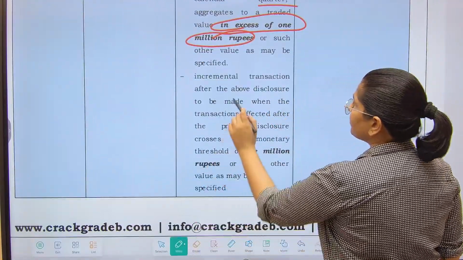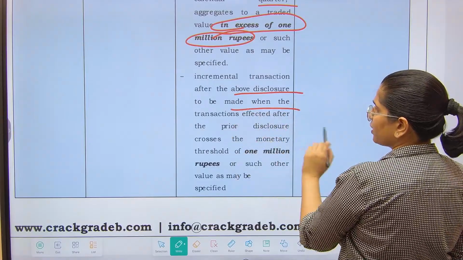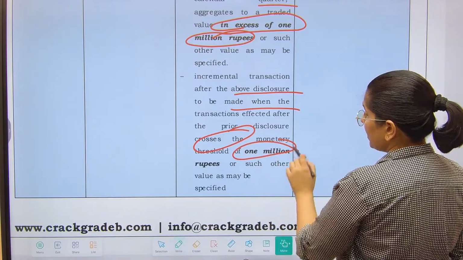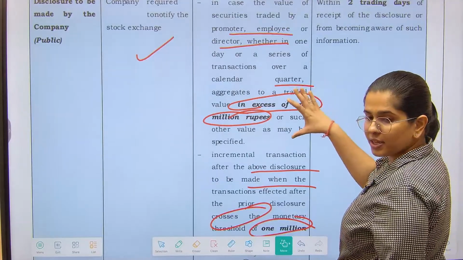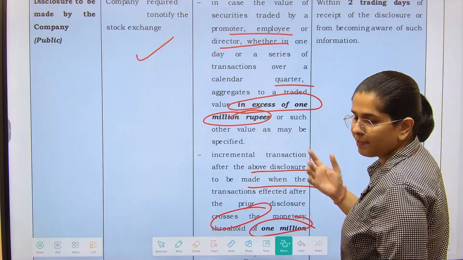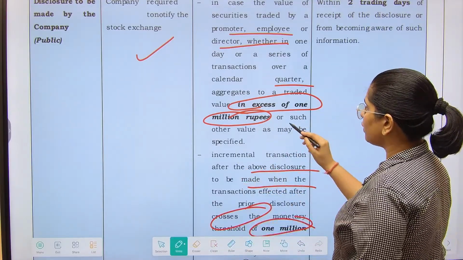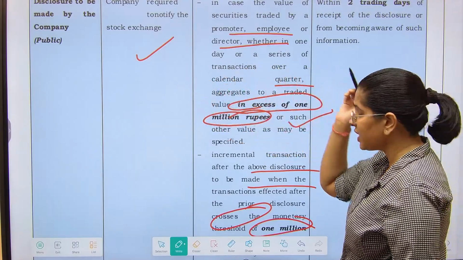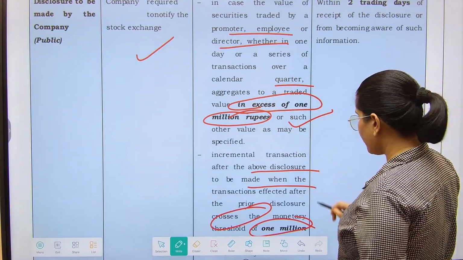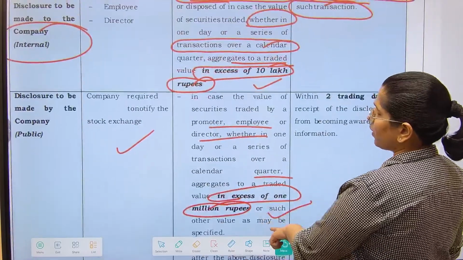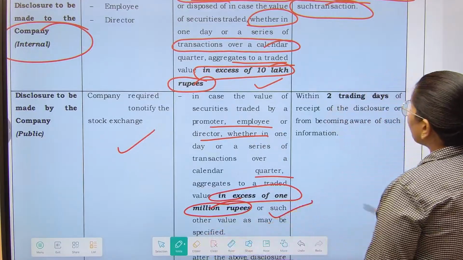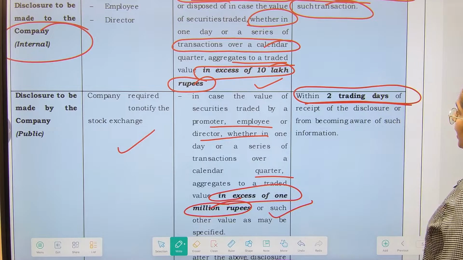Incremental transactions after the above are to be disclosed when a transaction effected after the prior disclosure crosses the monetary threshold of 1 million or such other rupees as may be specified. That means first you have done a transaction of 1 million and after that you are doing successive transactions over 1 million. So once it reaches 1 million value, that is 10 lakh rupees, you have to notify the stock exchange. If it goes beyond 1 million, then every time you have to notify the stock exchange. So please remember the 1 million, that is 10 lakh rupees criteria, and you have to notify the stock exchange. Notification has to be made within 2 trading days, right?